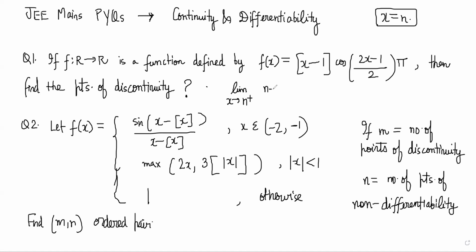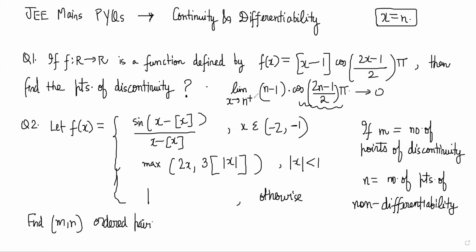Yes, sir. Cos of it will be cos of (2n minus 1) by 2 pi. Now this part is an odd multiple of pi by 2, so it has to be 0, right? Yes, sir, I didn't notice that.